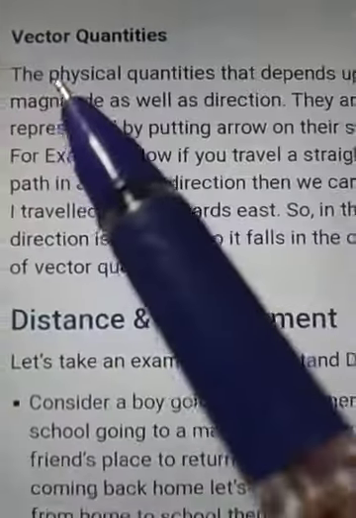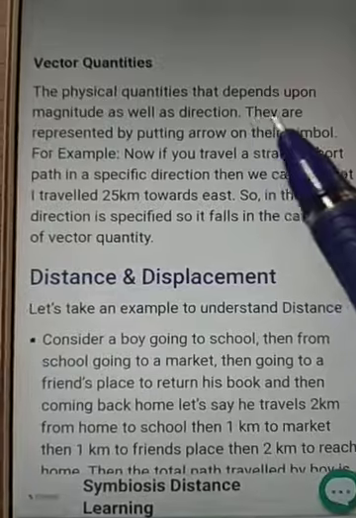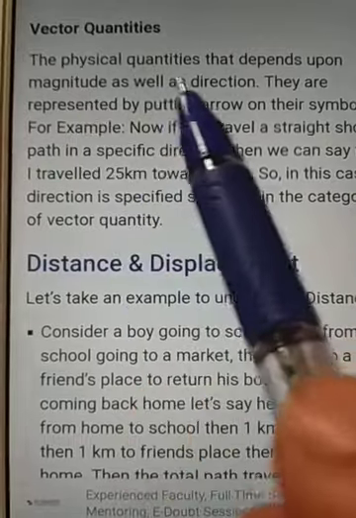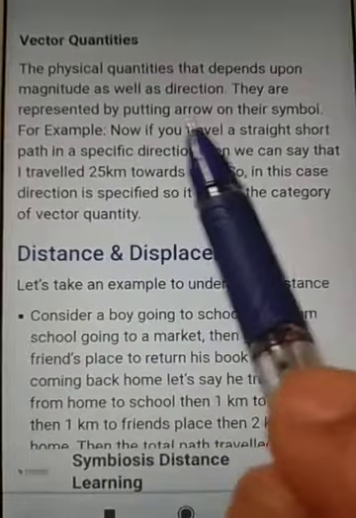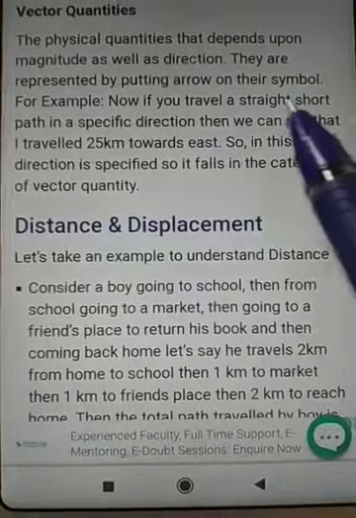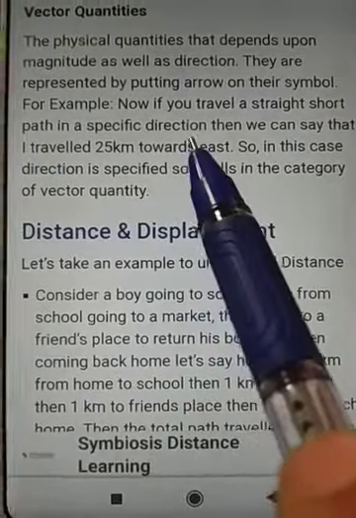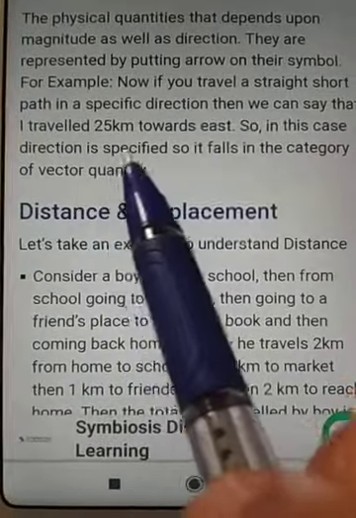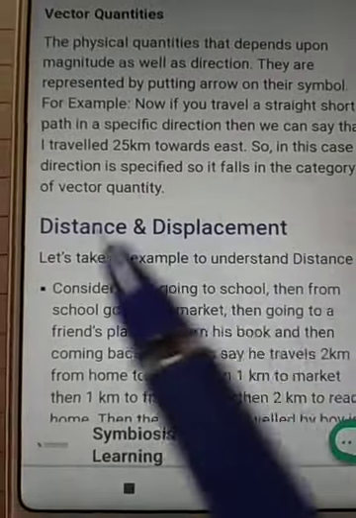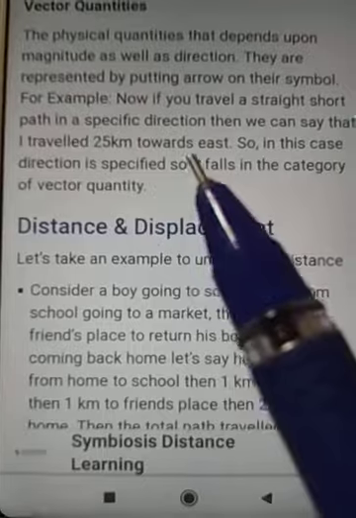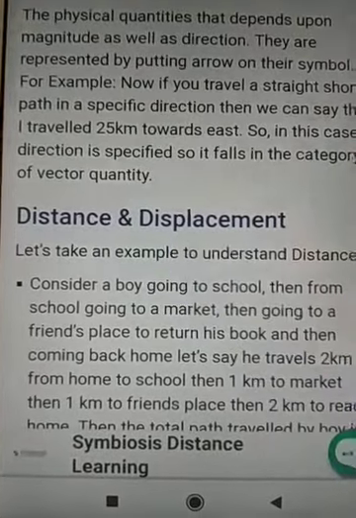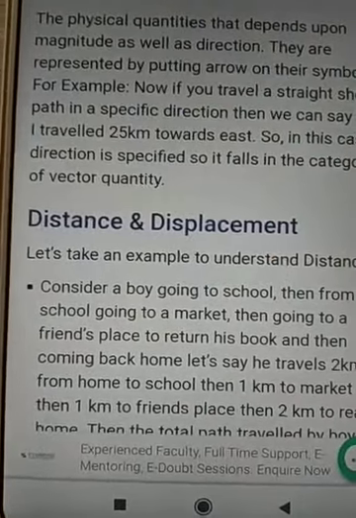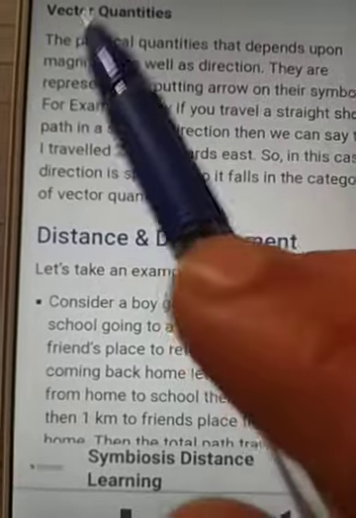Next is vector quantity. So what is a vector? The physical quantities that depend upon magnitude as well as direction. They are represented by putting an arrow on their symbol. For example, if you travel a straight short path in a specific direction, then we say I traveled 25 kilometers towards east. In this case, direction is specified, so it falls in the category of vector quantity. When it tells about magnitude and direction, this type of quantity is known as a vector quantity.